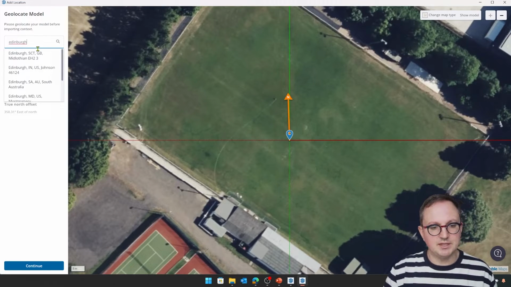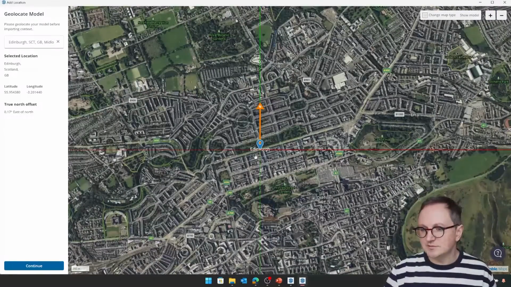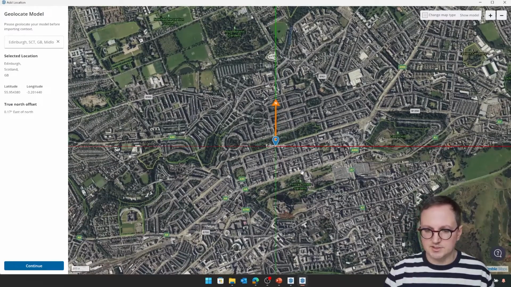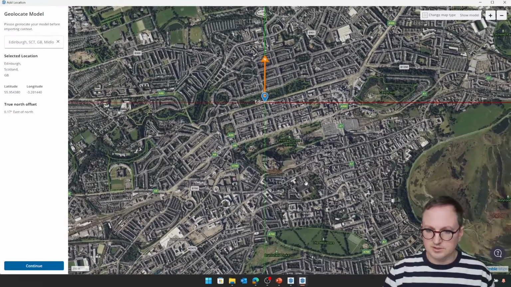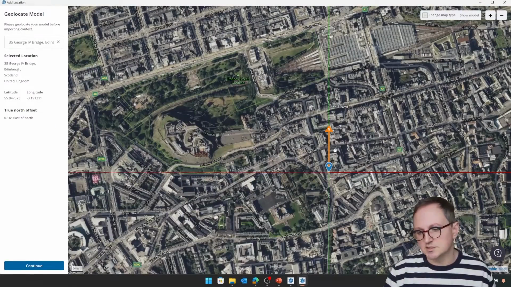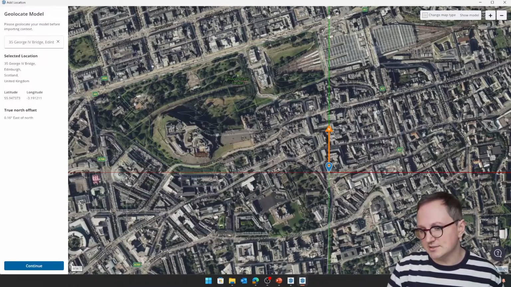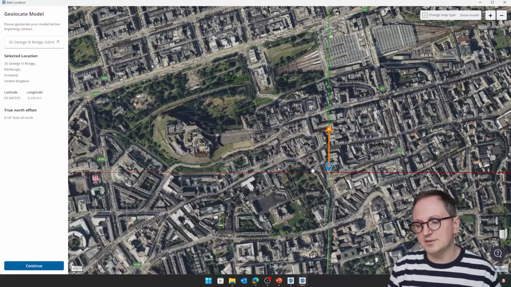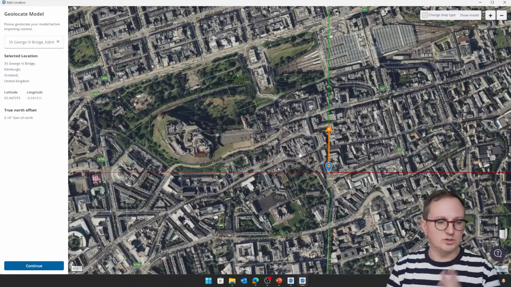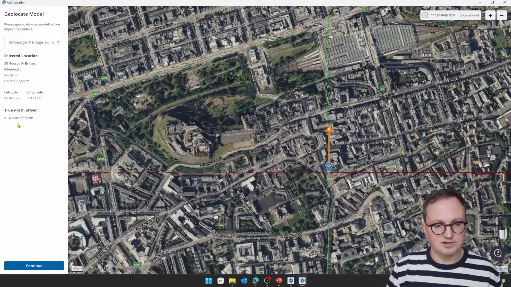So I'm going to jump in and have a look at the city of Edinburgh. And we see we've got a different interface to add location to what we used to have. And what am I looking for? I'm going to just drag this pin over here. A couple of little improvements straight away. We'll notice that when we geolocate our model, we actually get the solar north being shown as visible to us. Normally, it depends a little bit on where in the world you are, but normally the north is orientated with the green axis, but the solar north is now highlighted. You can obviously change that inside of SketchUp as well if you really need to rearrange it.